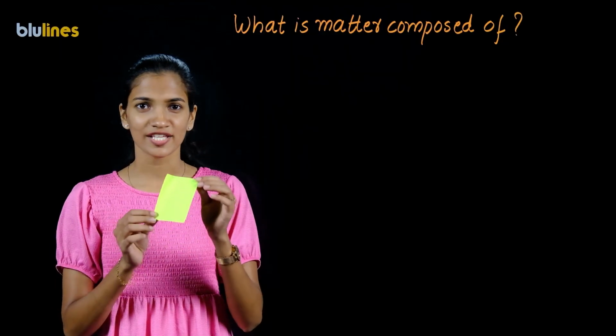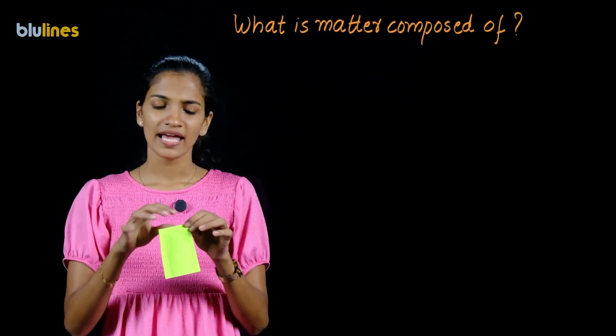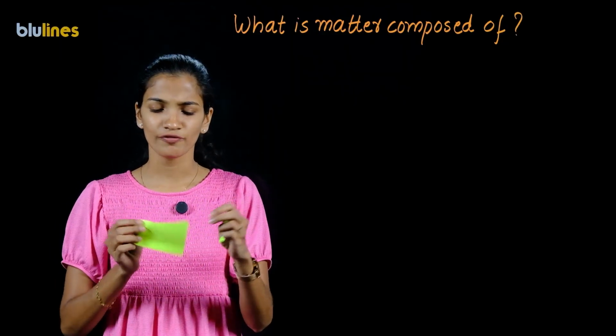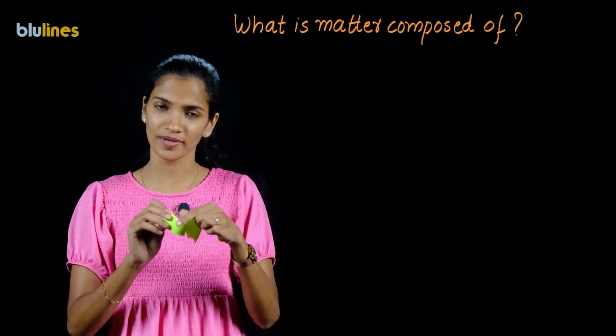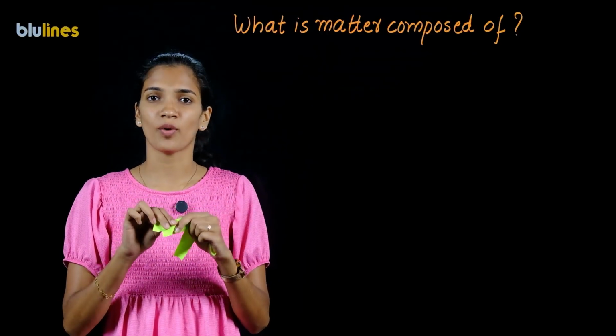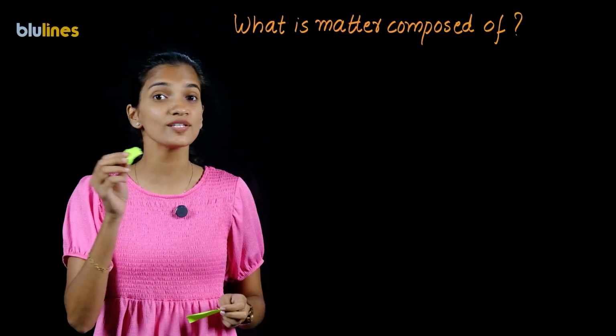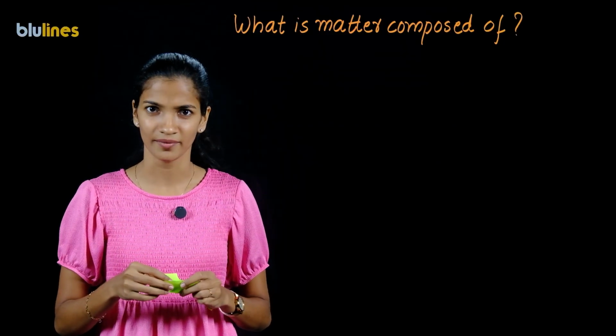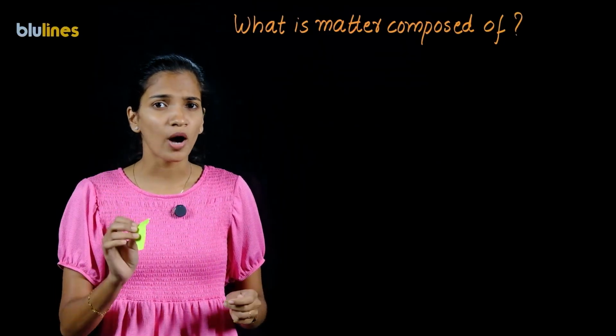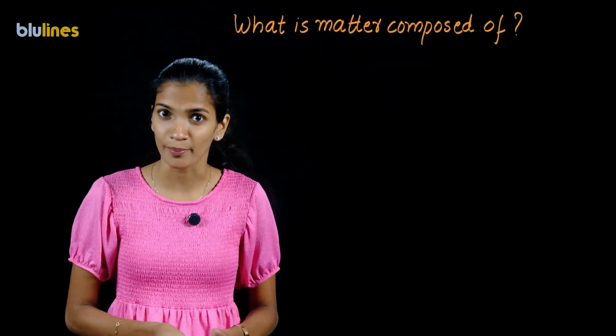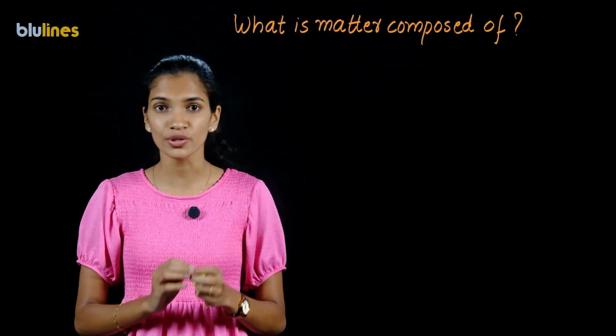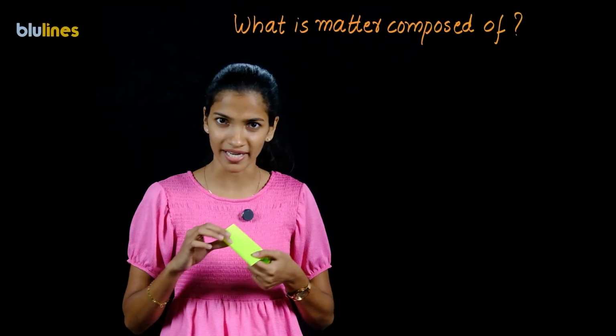I have taken a sheet of paper in my hand. If I want, it is possible for me to tear it into small pieces. And again, if I want, it is possible for me to make it into powder with the help of a grinder. That means those powder particles of this paper combined together to give me this sheet of paper, right?